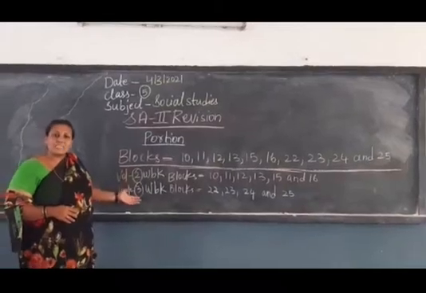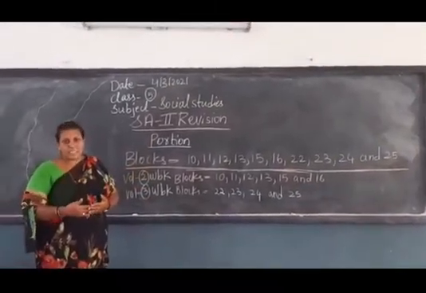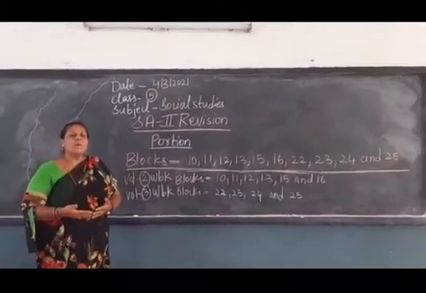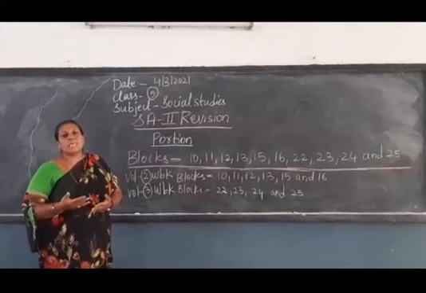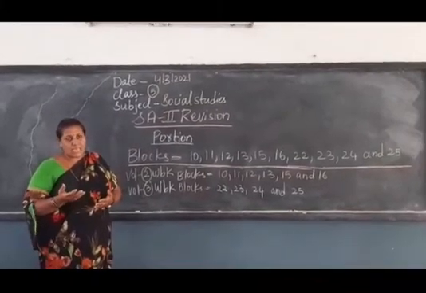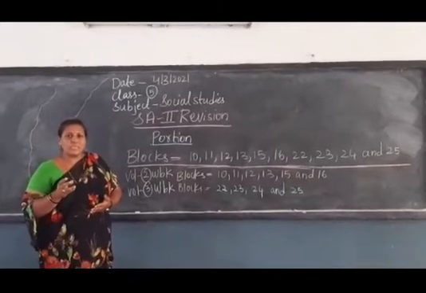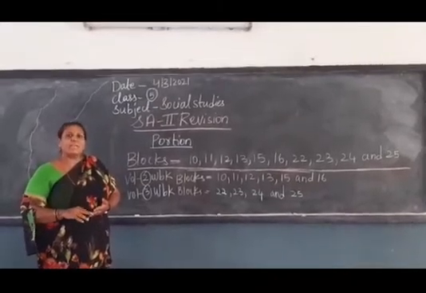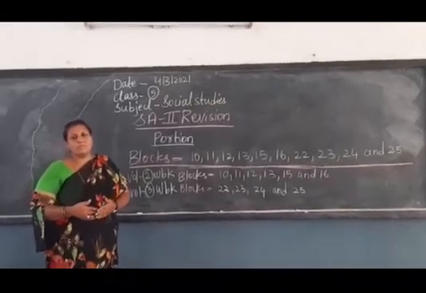Before starting our classwork, see, block 10 is about the coming of the British. When the British came to India, what attracted them? Spices and precious stones attracted the British, so they came to India. Then what did they do? Let us see in our book now.